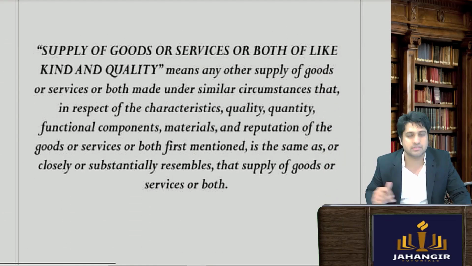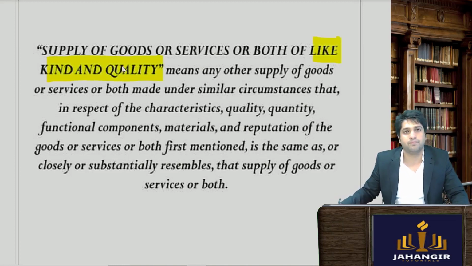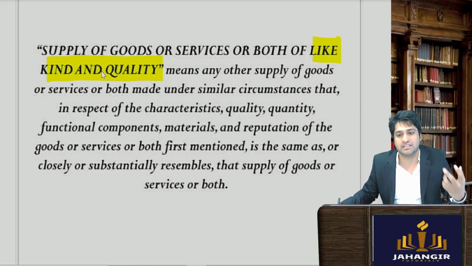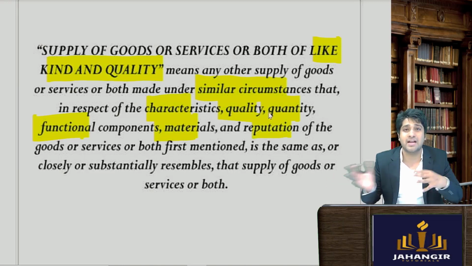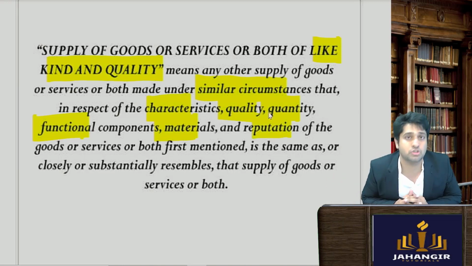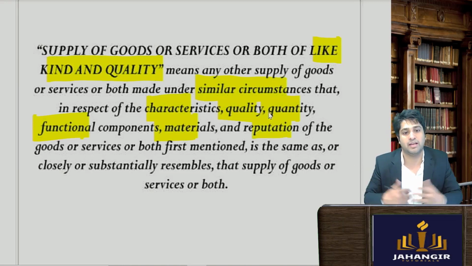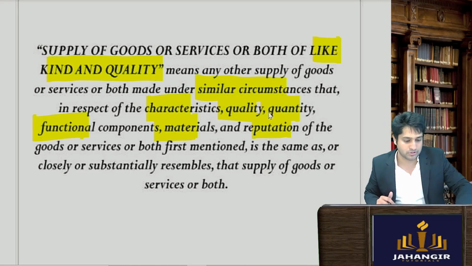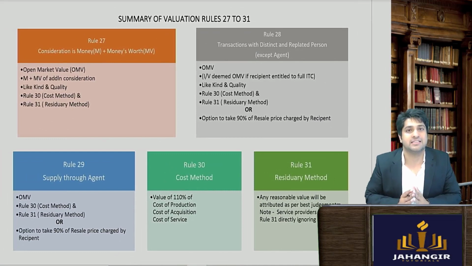What do you mean by, in the first rule also that was there, supply of like, kind and quality. Simply meaning similar goods. Now how do you define similar? Similar means they are similar in terms of quality, quantity, purity, functionality, materials, reputation, interchangeable by the consumers, in the minds of the consumers, where they feel that it's quite similar. If substitutes, if ये नहीं होगा तो वो ले लेंगे हम लोग. So अगर Pepsi नहीं है तो Coke provide कर देता है, तो that can be considered to be similar goods. And that is it. In the next part we'll be doing the summary of all these rules.